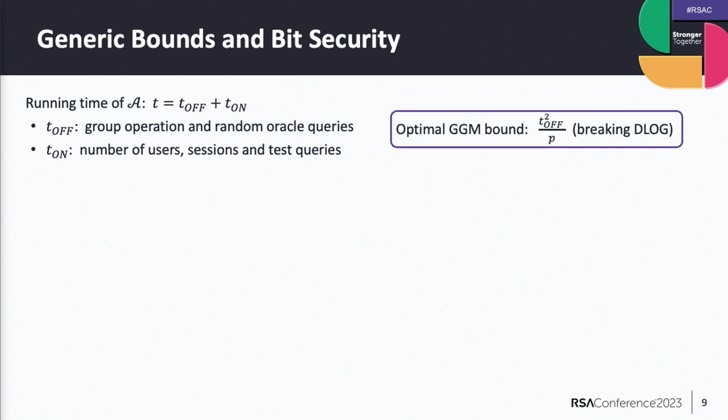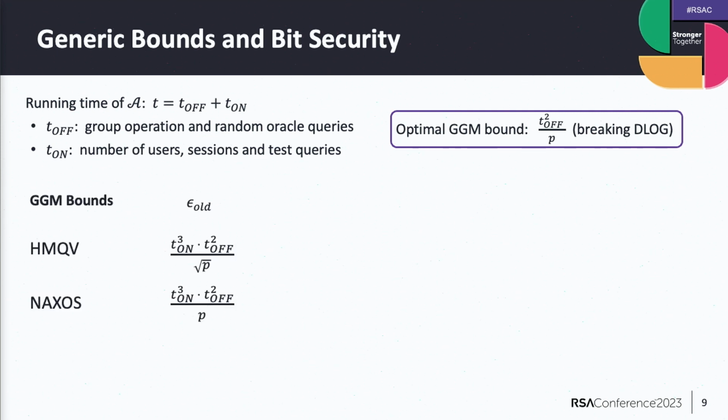I put the optimal GGM bound here. This is what I said for elliptic curves. This is the time we would need to break D-log. So this is like this baby step, giant step approach to break D-log, and this is the optimal bound, which we would like to have for our protocol as well. Let me show you the old bounds. This is what previous work had.